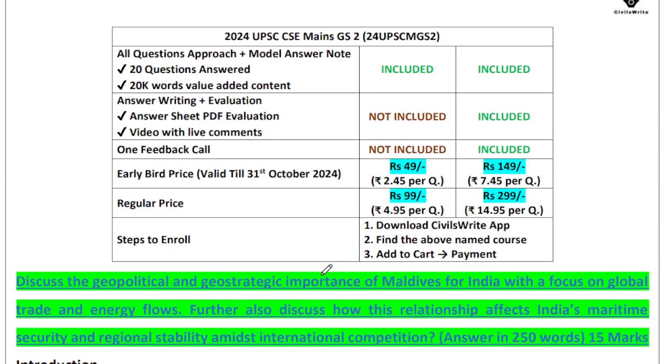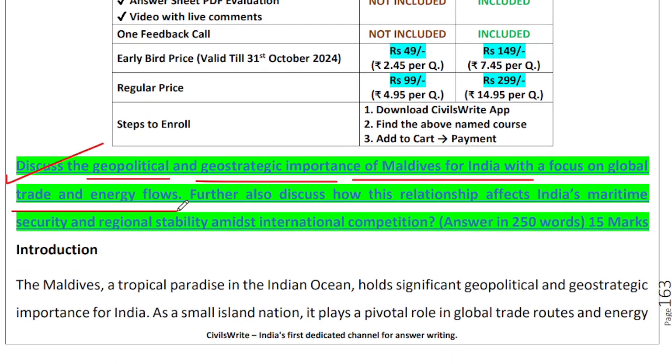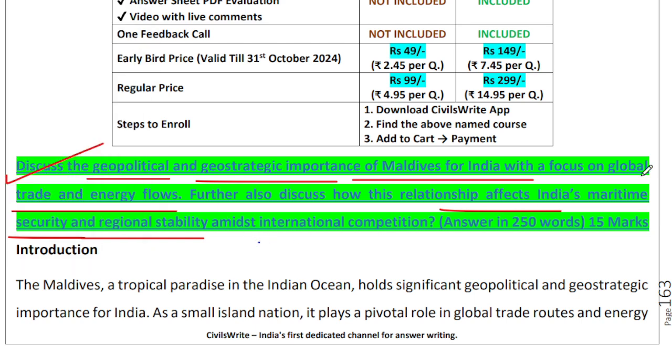Finally, moving ahead to the last question: discuss the geopolitical and geostrategic importance of Maldives for India with a focus on global trade and energy flows. Discuss how this relationship affects India's maritime security and regional stability. So what are the operational words, if I may encircle the operational words for you, right? Global trade and energy flow, right?